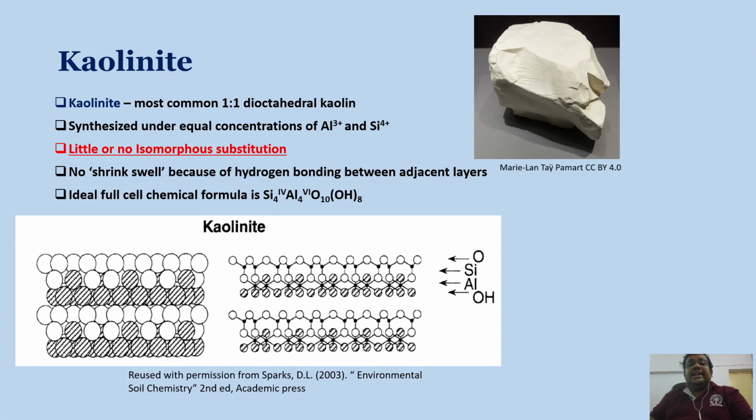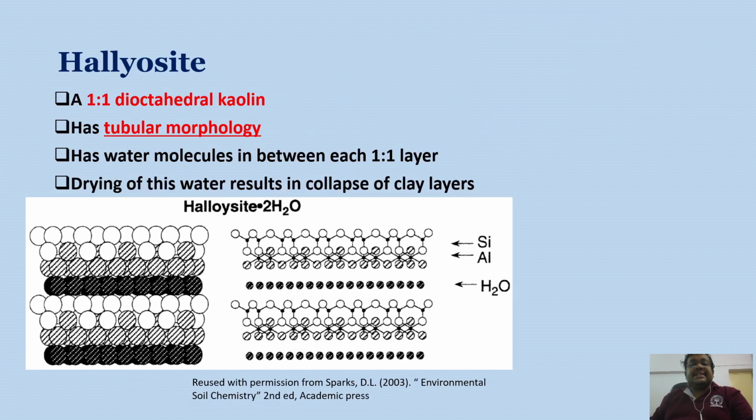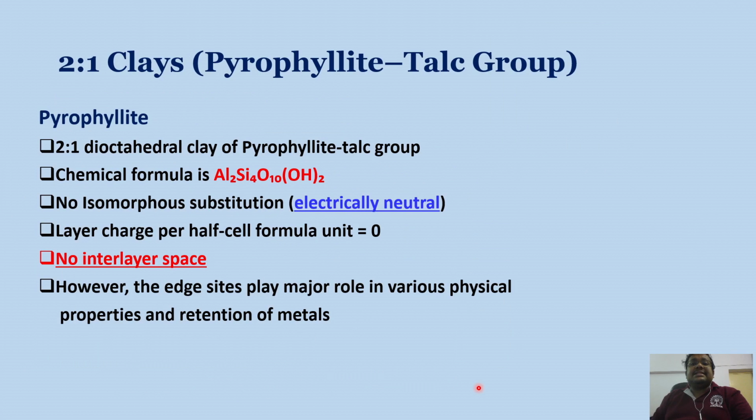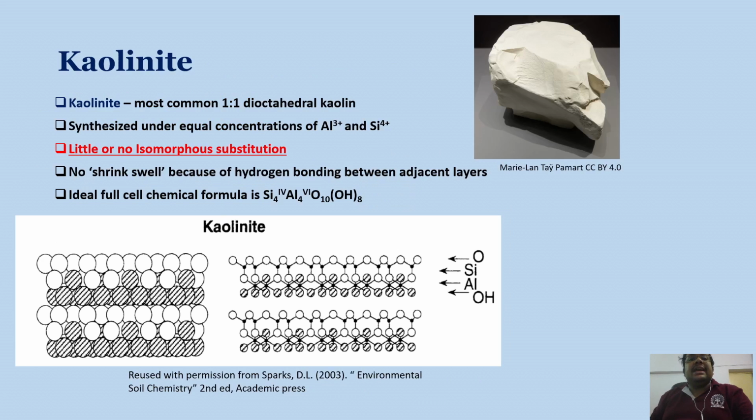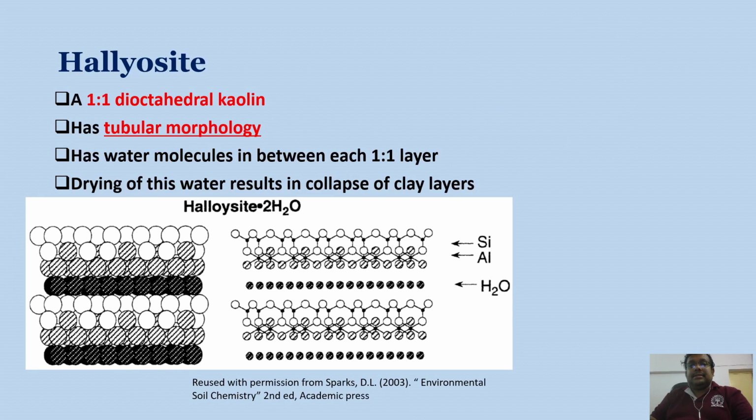So let us move to the next slide, the next important mineral of the kaolin group, that is halloysite.